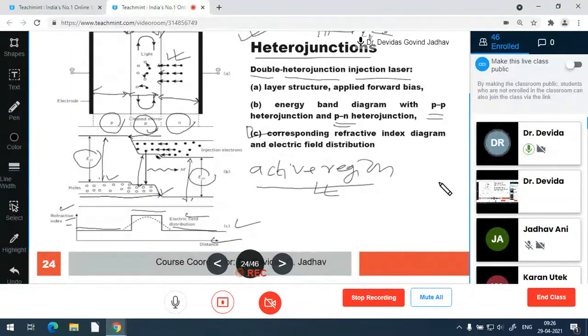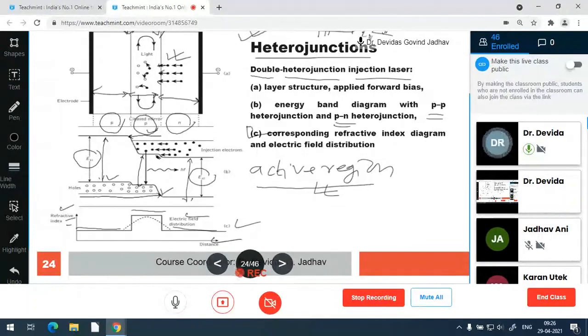So this becomes just like an optical fiber, and that's why this active region, which is the central p region, does not allow photons to go into the cladding, that is the n and p, the other n and other p regions. That's why photons will travel only in that particular active medium.